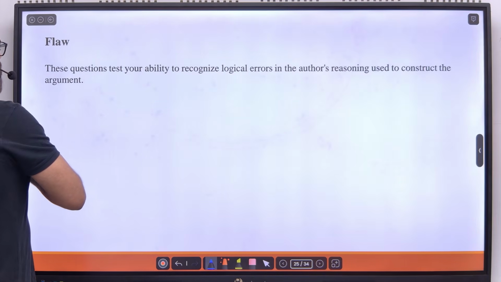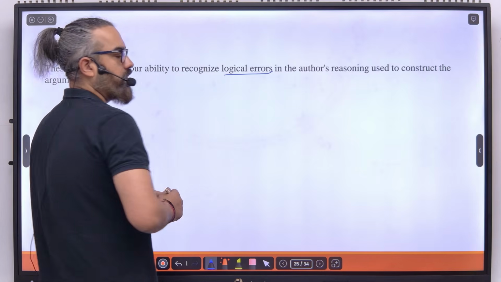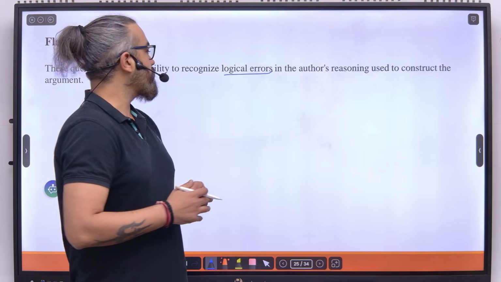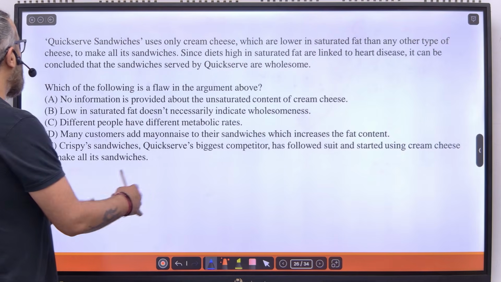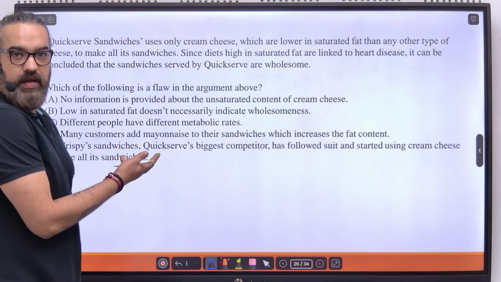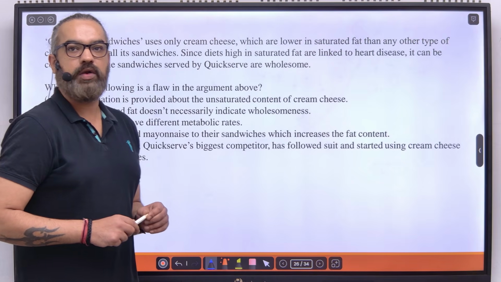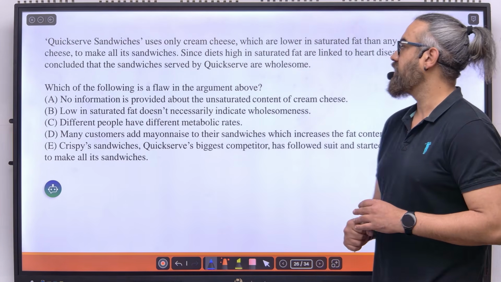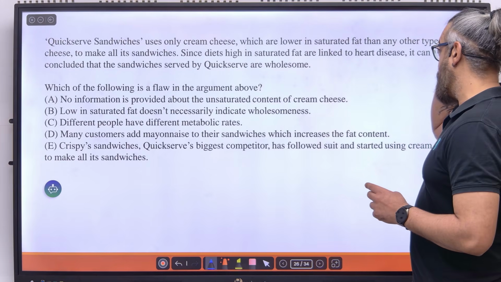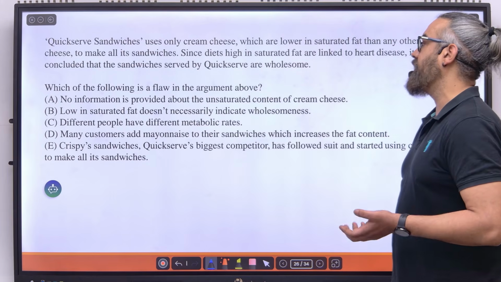Next, flaw. These questions test your ability to recognize logical errors in the author's reasoning used to construct the argument. Let's take a look at the question. This is a very easy one. Quick serve sandwiches uses only cream cheese, which are lower in saturated fat than any other type of cheese, to make all its sandwiches. Since diets high in saturated fat are linked to heart disease, it can be concluded that sandwiches served by quick serve are wholesome.